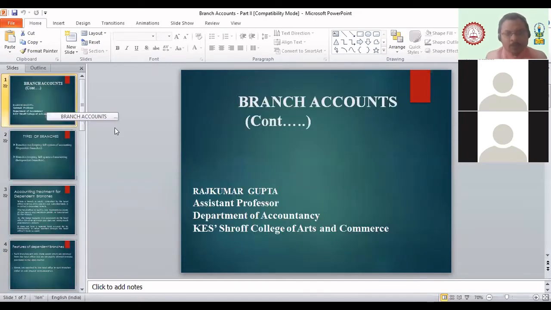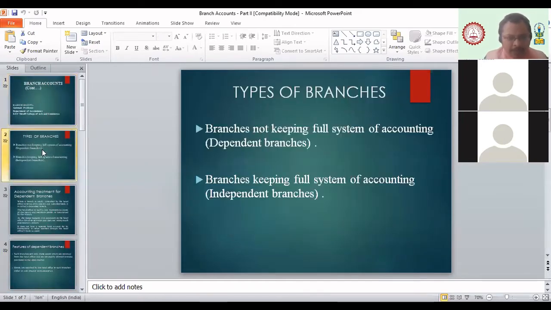Fine. So, beta, now there are types, as we discussed in an earlier slide also. The dependent branch: the dependent branches are not keeping a full system of accounting. They hardly maintain any accounts, just to keep track of how much money we have received or sent to the head office, but they don't keep any detailed accounting books.